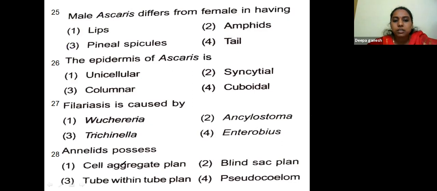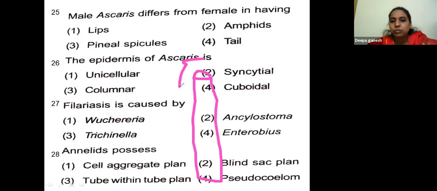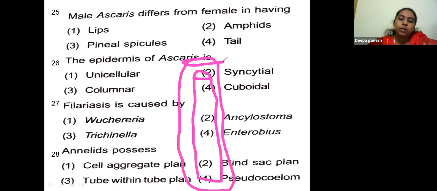Annelids possess cell aggregate plan, blind sac plan, tube within tube plan, pseudocoelom plan. This is one tube. This is another tube. Okay, tube within tube plan is observed in case of annelids.